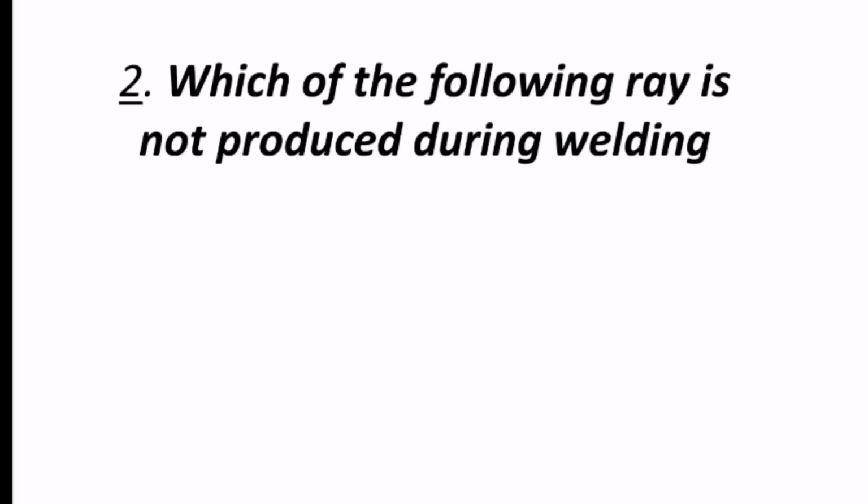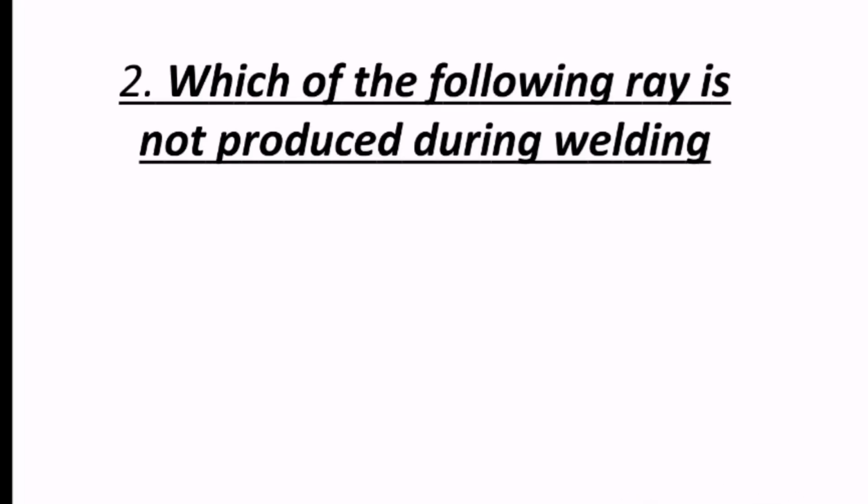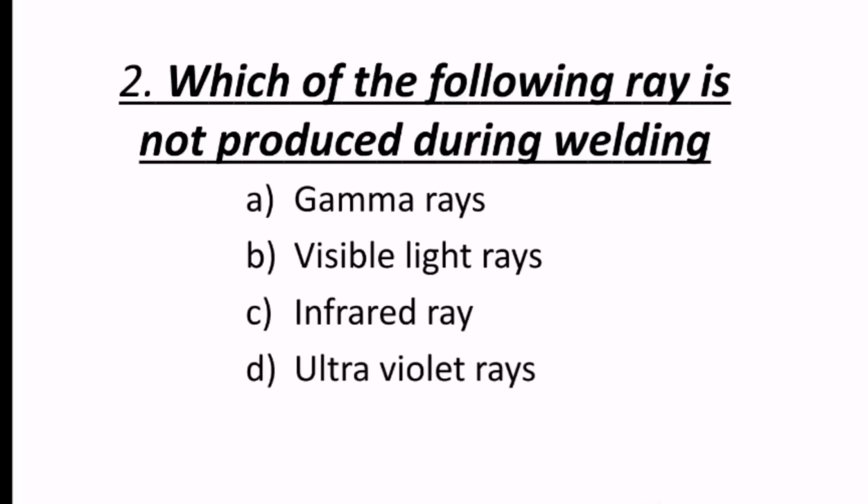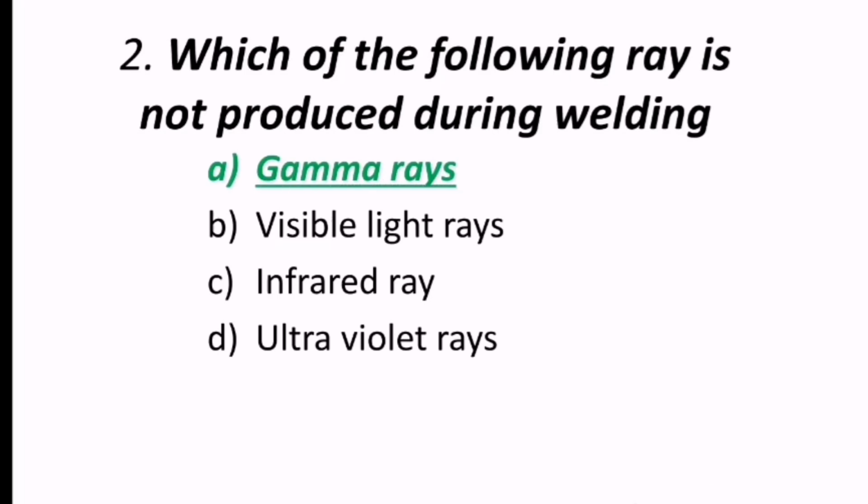Second question reads, which of the following rays is not produced during welding? Here the options are gamma rays, visible light rays, infrared rays and ultraviolet rays. Gamma rays are not produced during welding. The remaining visible light rays, infrared rays and ultraviolet rays are produced.